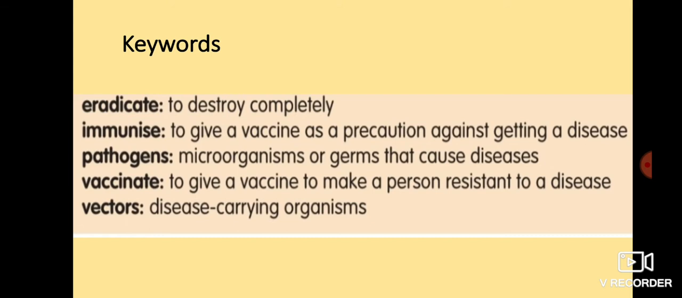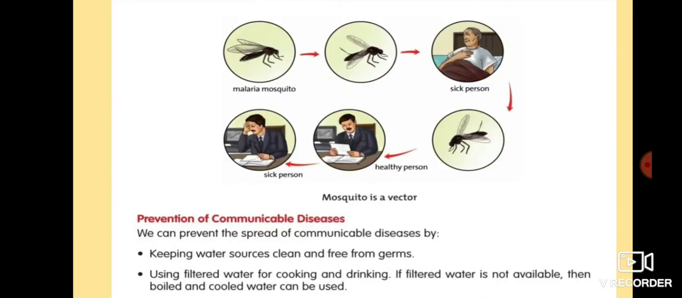Eradicate: to destroy completely. Immunize: to give a vaccine as a precaution against getting a disease. Pathogens: microorganisms or germs that cause diseases, we have discussed earlier. Vaccinate: to give a vaccine to make a person resistant to a disease. Vectors: disease carrying organisms. So children, in this picture you can see that this mosquito is a vector and